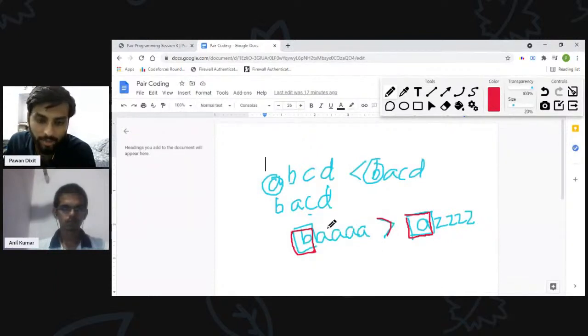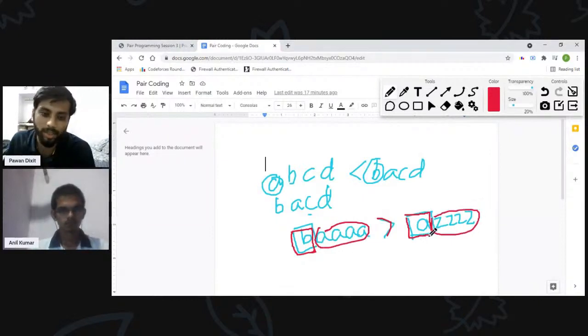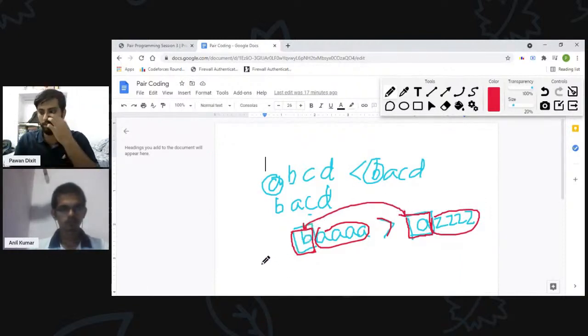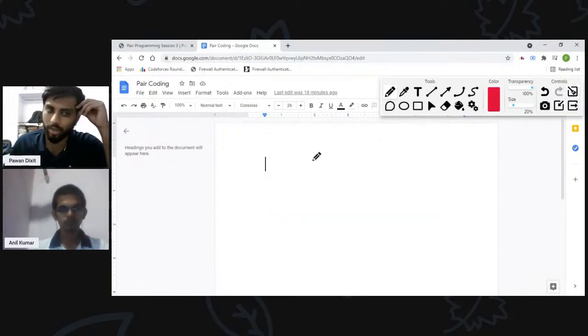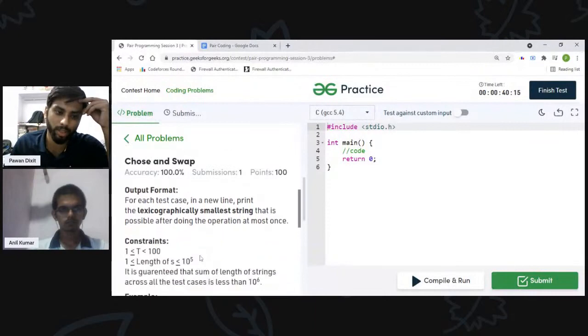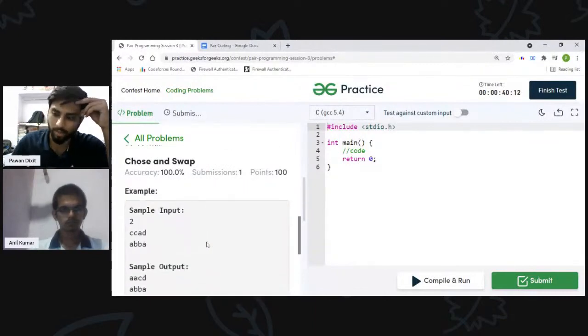Otherwise all the characters in the first string are A and in the other they are Z, but that doesn't matter, because only from the first character we can decide that the first string will be greater. So the beginning position will matter the most. These are the things with the lexicographical order. Now our aim is to find the lexicographically smallest string. So let us see the sample test cases.